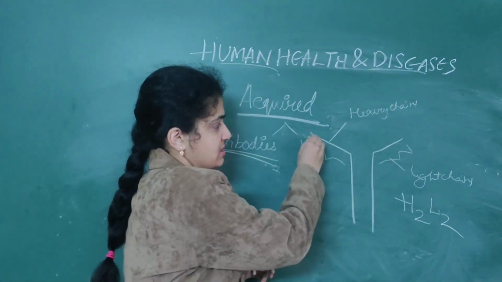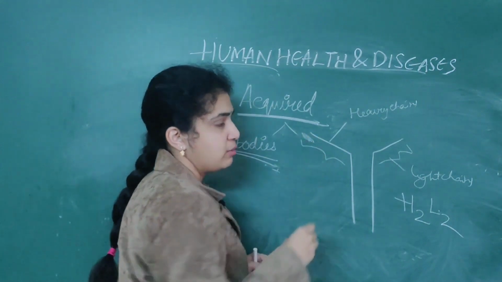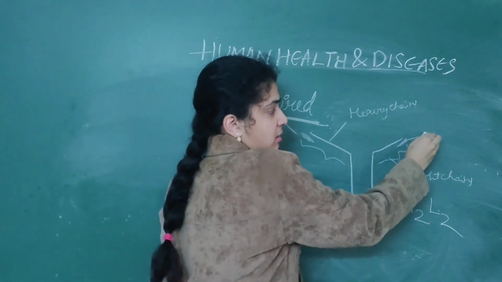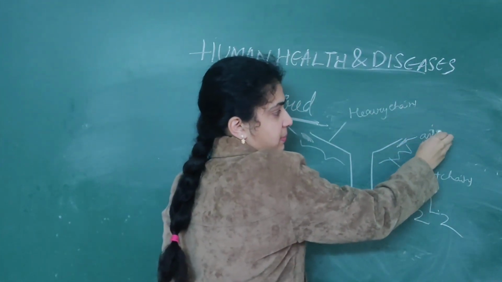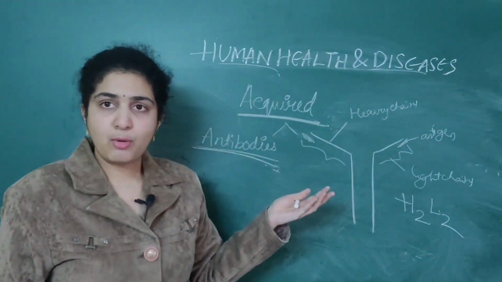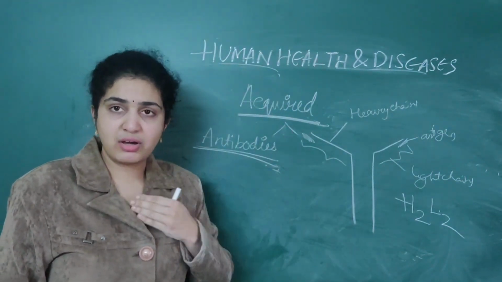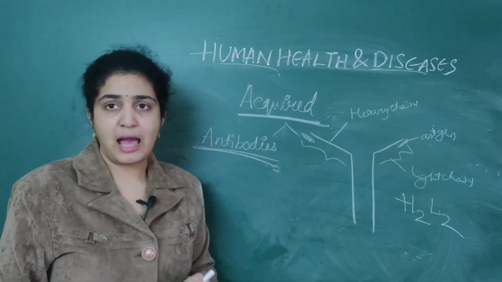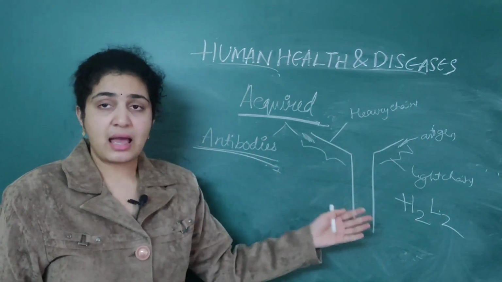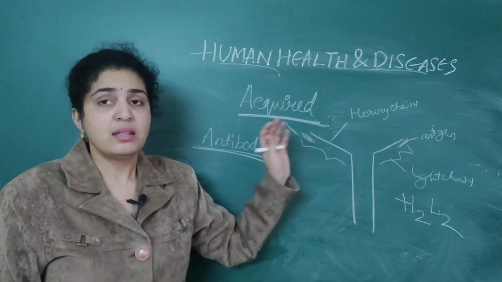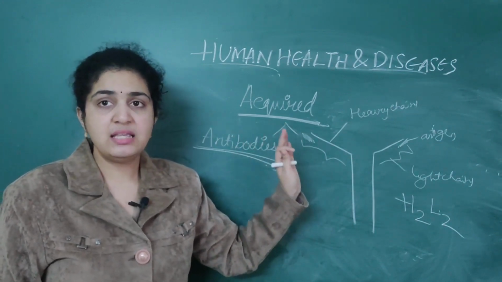Here the antigen is captured basically between the heavy chain as well as light chain. Antibodies will protect our body from antigens, so the antigens should be captured, right? Where they are captured, between the heavy chains and light chains, there is an antigen binding site.